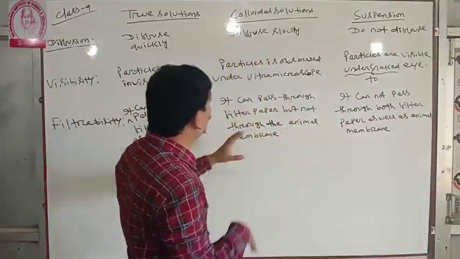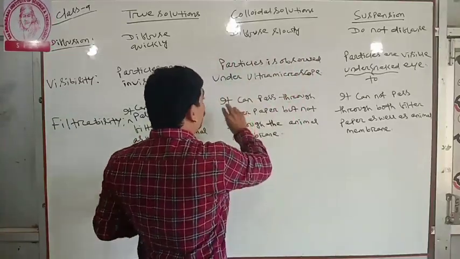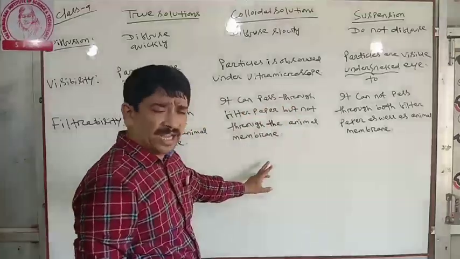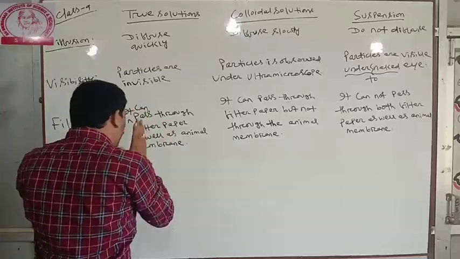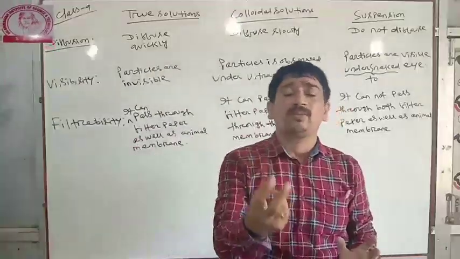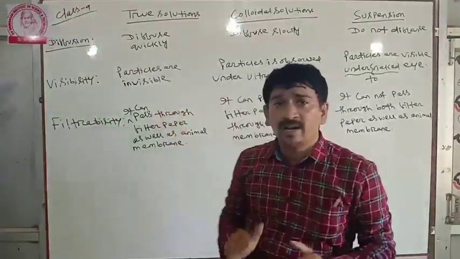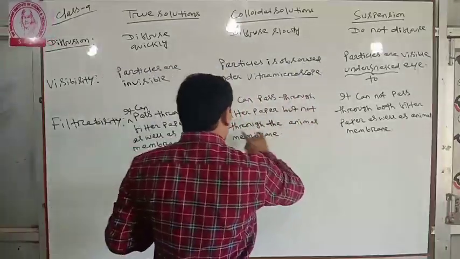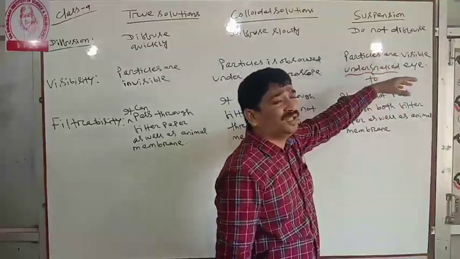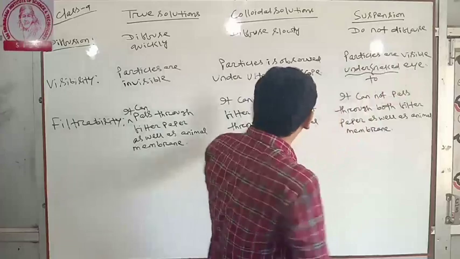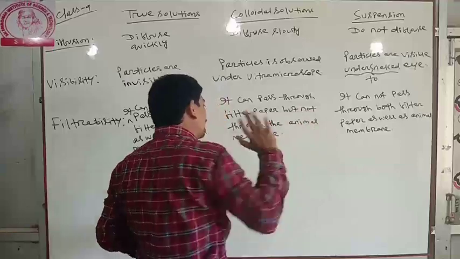But in the case of colloidal solution, the particle size is intermediate between true solution and suspension, so it can pass through filter paper but not through the animal membrane. In true solution, the particle size is very small, so it can pass through both filter paper as well as animal membrane. In suspension, it cannot pass through both since the particle size is large. Clear?